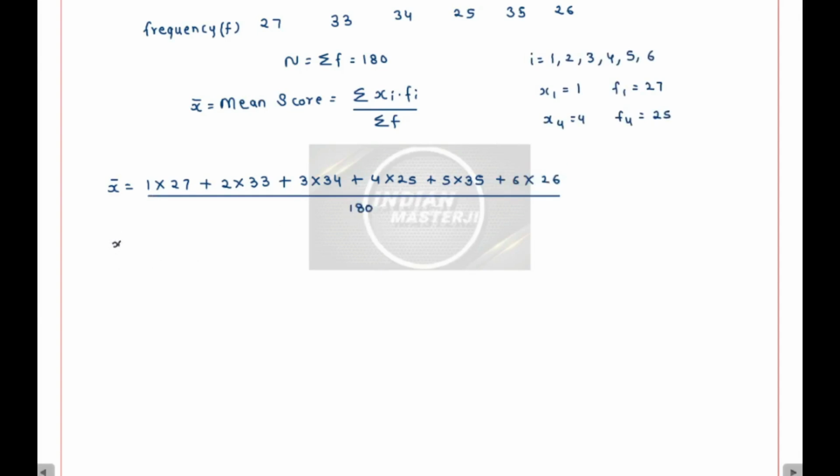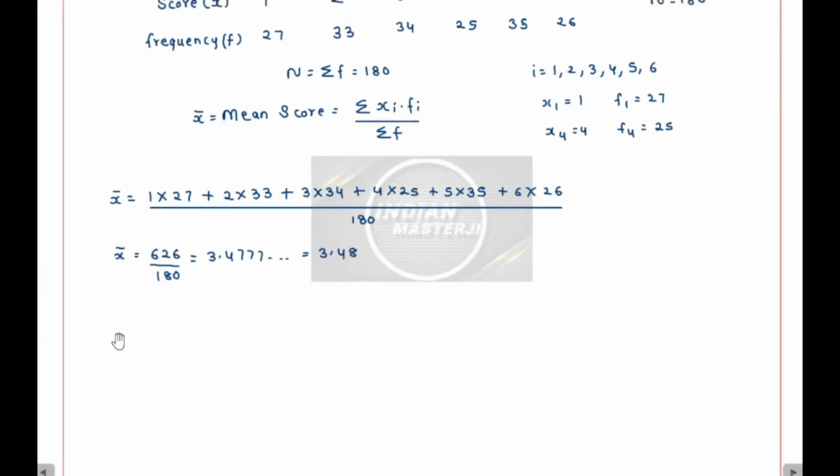So here what will be x bar now? The mean score will be equal to 626 divided by 180. And on calculation, we get 3.4777 something. So in terms of 3 significant figures, I'll get it as 3.48.